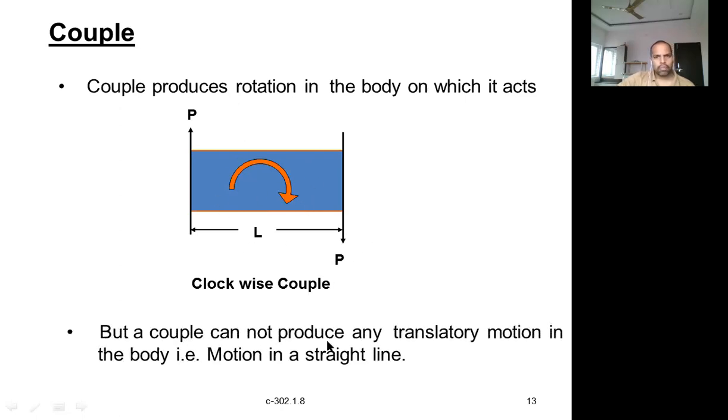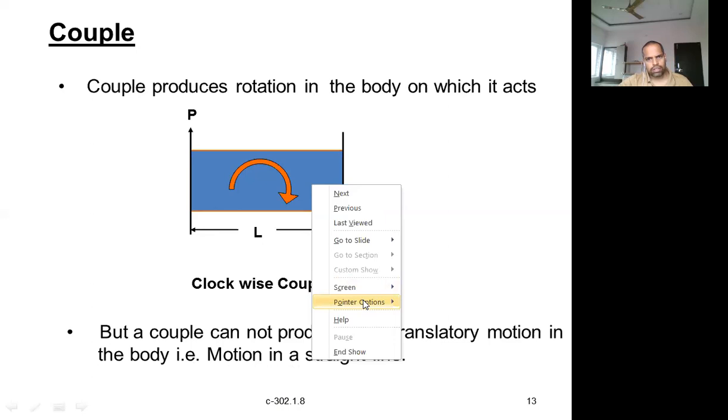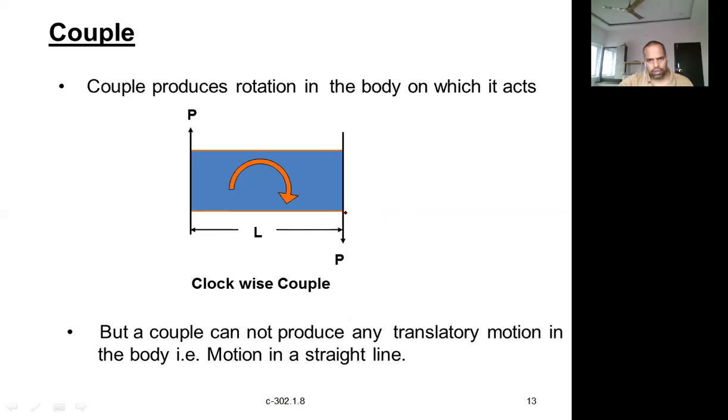But a couple cannot produce any translatory motion in a body, that is, motion in a straight line. If you show a vertical force and apply it, the body doesn't move in a straight line like this. This point will not directly move in this direction.